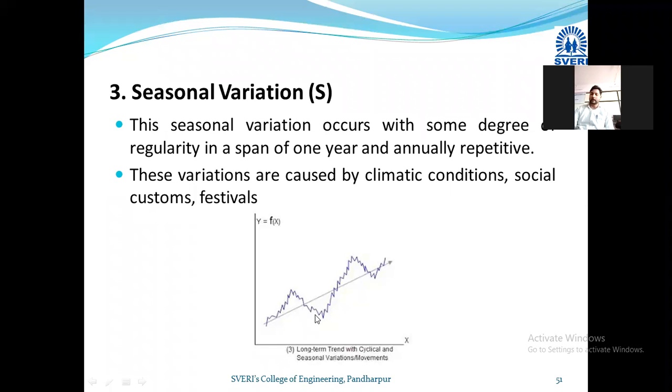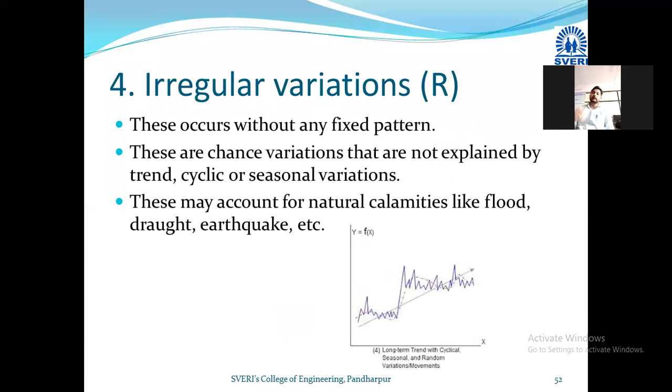That fluctuation is called a seasonal variation. And the last variation we have discussed is the irregular variation. Irregular variations are those which are not predicted, or which the person cannot think of or has not thought about.